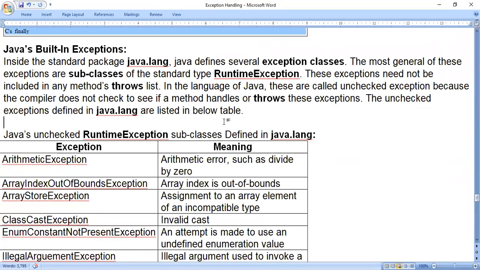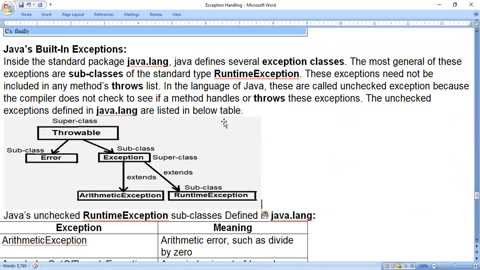Throwable is the superclass. Error and Exception are the subclasses. Again, for the Exception subclass, we have ArithmeticException and RuntimeException, and further they are going. That means if you consider RuntimeException as the superclass, then for the RuntimeException class we have the subclasses. The most general of these exceptions are subclasses of the standard type RuntimeException, so you have to consider RuntimeException like a superclass.